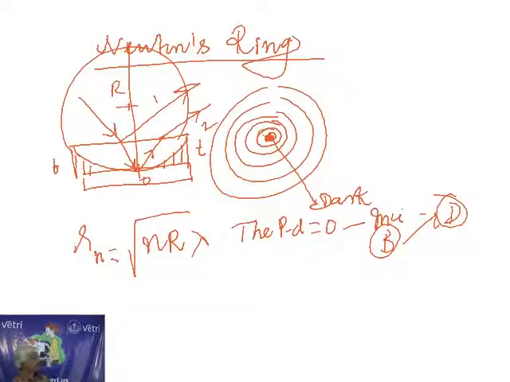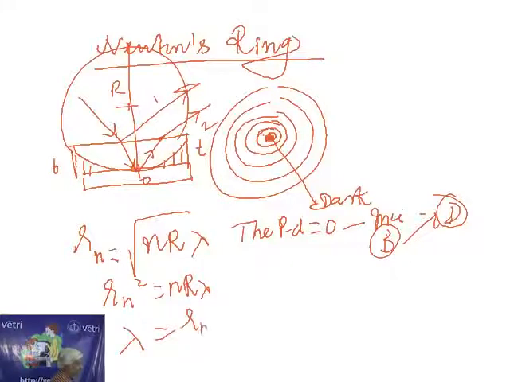So the radius of the plano convex lens is R. What is lambda? Wavelength of light used. Squaring both sides, we get r_n squared is equal to n R lambda. Therefore lambda is equal to r_n squared by nR. Once we know the radius of the nth dark ring and the radius of the plano convex lens and n, we can find out the wavelength of light used.